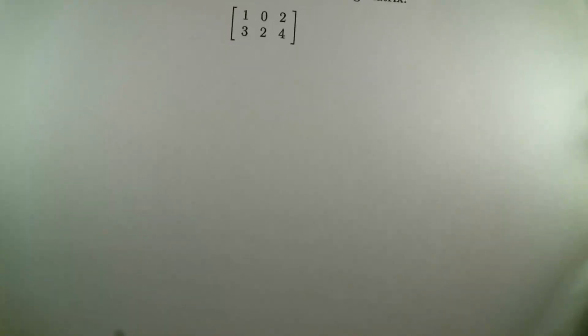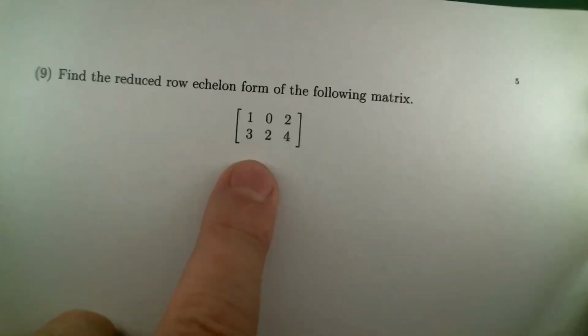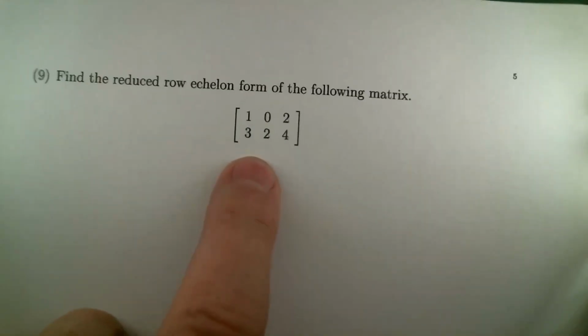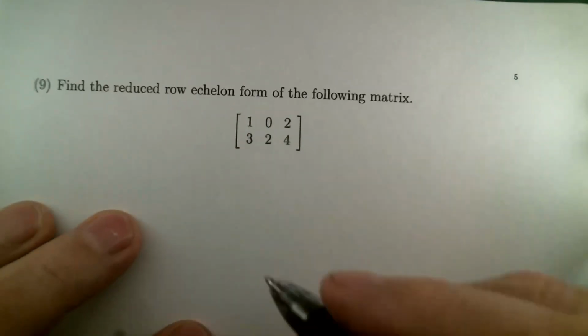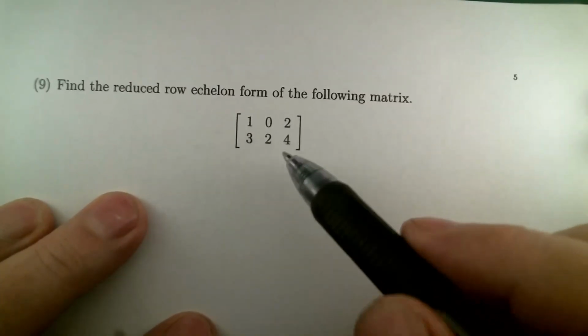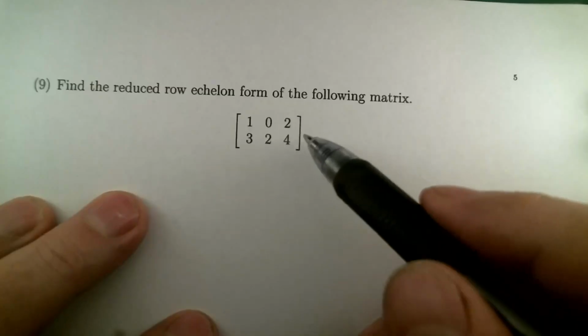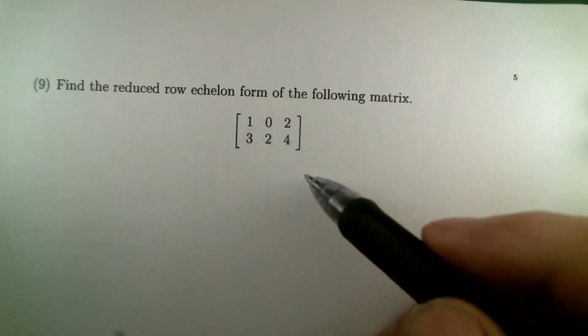This is our last problem on the sample test. It asks us just to find a reduced row echelon form of this, an augmented matrix, I would guess. So what we find is actually the solution to a linear system if we did that. But what are the operations we're allowed to use? Hopefully you followed that section on reduced row echelon form and Gaussian elimination.